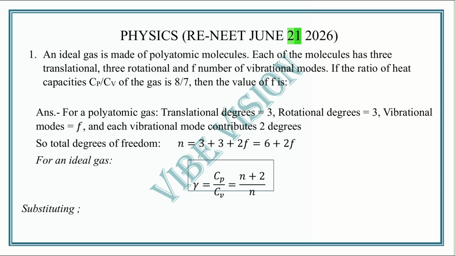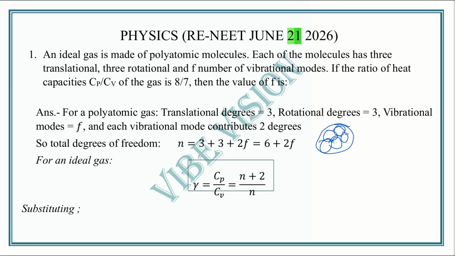Okay, the first question of RE-NEET 2026 physics: it is given that an ideal gas is made up of polyatomic molecules. That means the gas molecules have more than one atom.